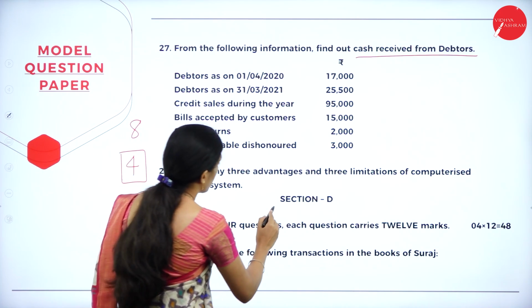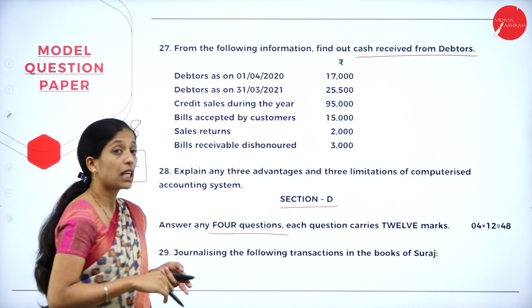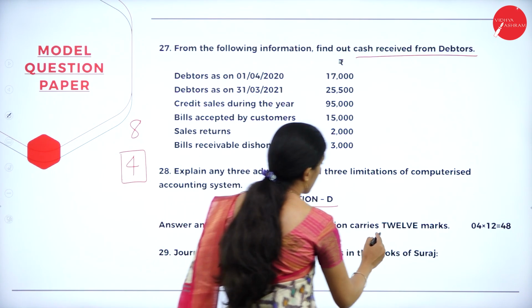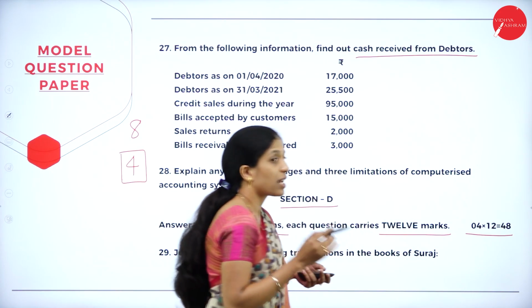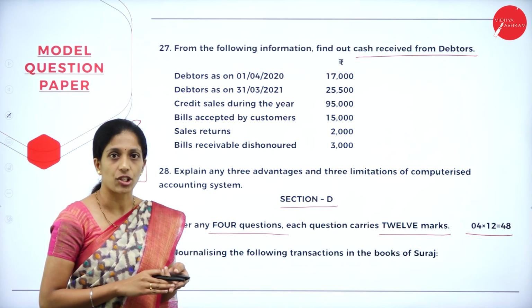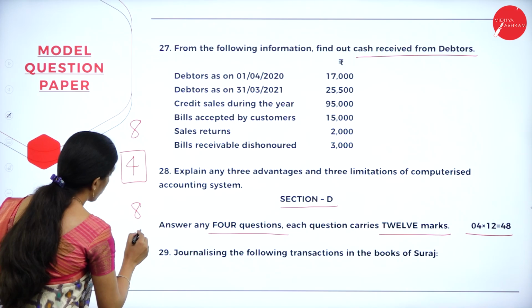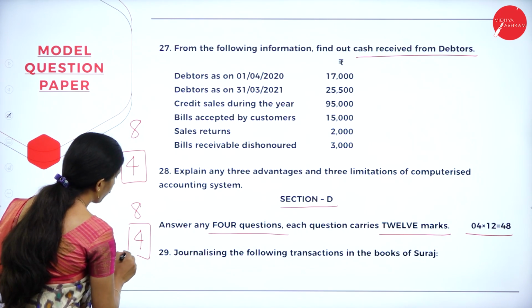Now coming to section D. Here also answer any 4 questions. Each question carries 12 marks. So we have to answer any 4 which carries 12 marks. The total weightage of this section is 48 marks. They will ask you 8 questions, out of which you have to answer any 4.